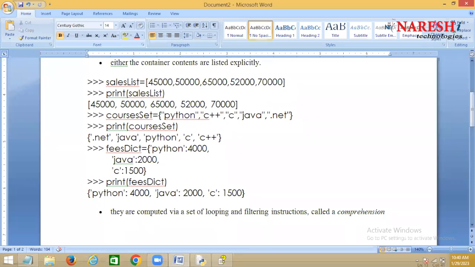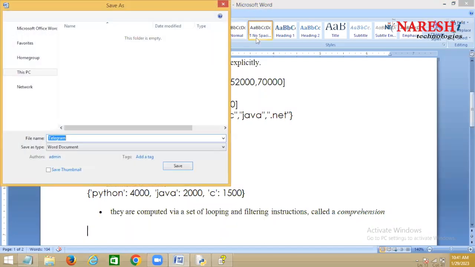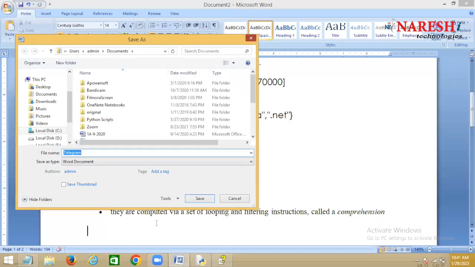So there is one more syntax. And that syntax is called comprehension. They are computed via a set of looping and filtering instructions, and that you can call a comprehension.